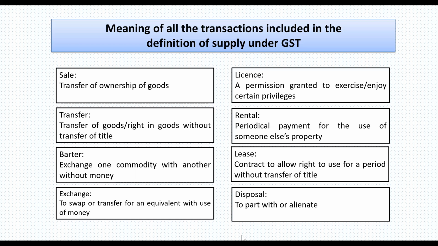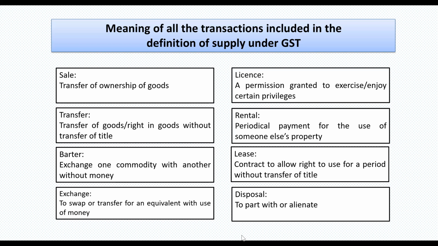Students, these terms are taken from the Transfer of Property Act 1882, wherein license and lease are defined, but it is not so relevant for us. It is sufficient for us to know the basic meaning of these terms. Now, the next term is rental: periodic payment for the use of someone else's property. Lease: a contract to allow the right to use for a period without transfer of title.